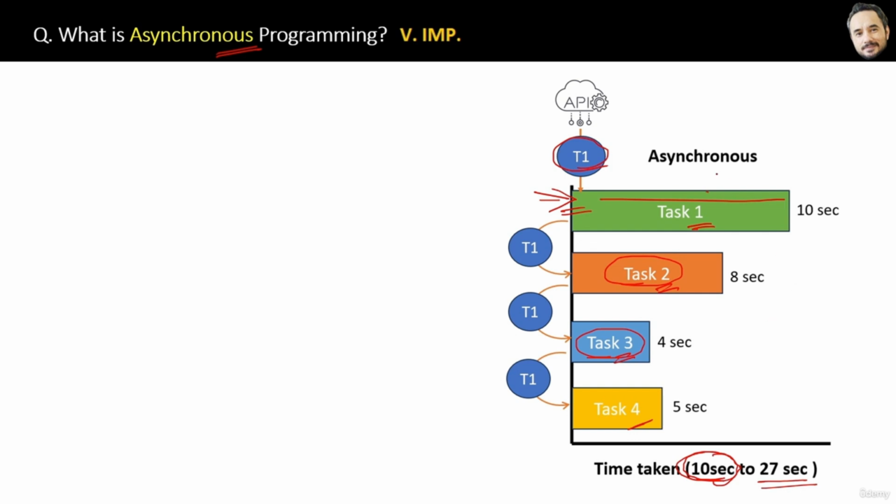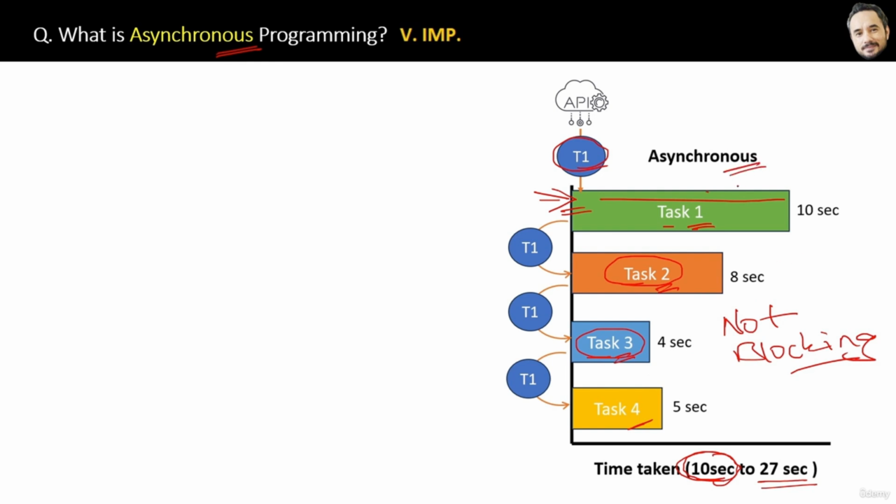Another problem was the blocking issue. So here tasks 1, 2, 3, 4 while executing are not blocking the execution of the next task. So when task 1 is executing, task 2 can also execute in parallel, concurrently. Therefore it's a non-blocking way, the asynchronous approach. All right, that's all about asynchronous programming.